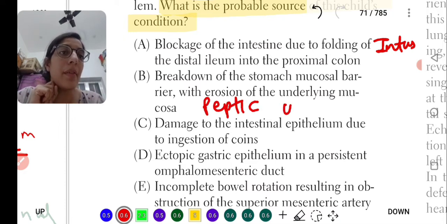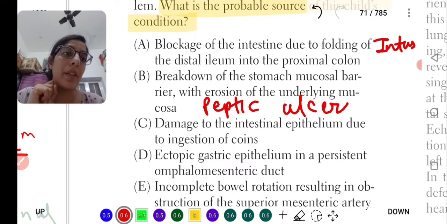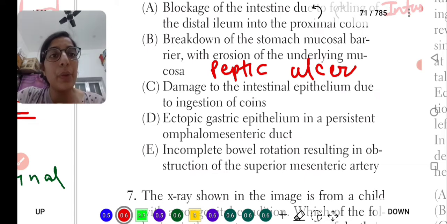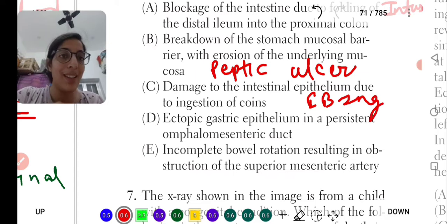The third option is suggesting damage to the intestinal epithelium due to ingestion of coins, that is, due to foreign body ingestion.